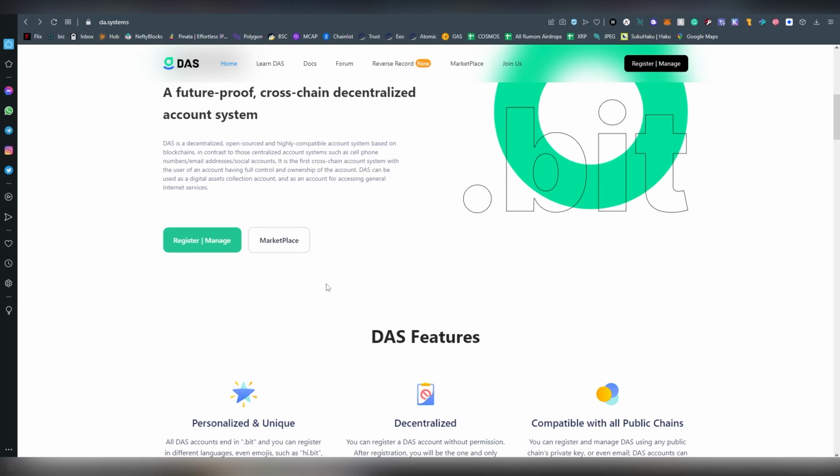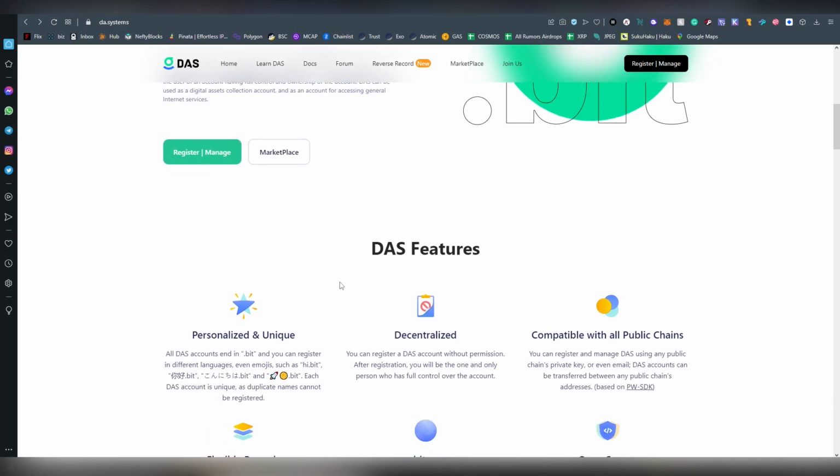So the standard is 1 year. These are pretty affordable names. A lot of these domains in the crypto space always have been around less than $10 for a year, and that is roughly the sum.